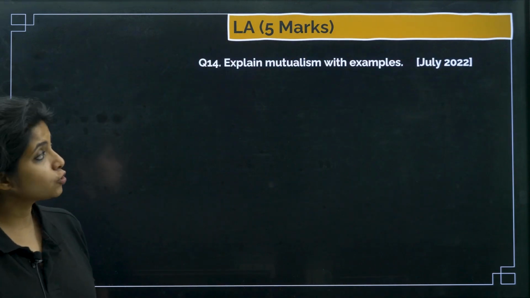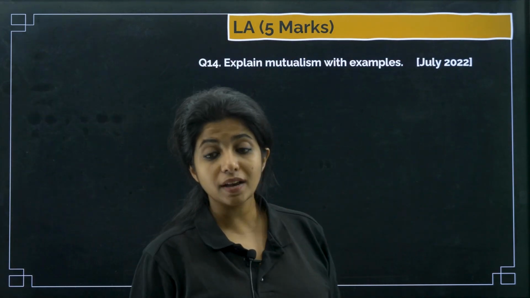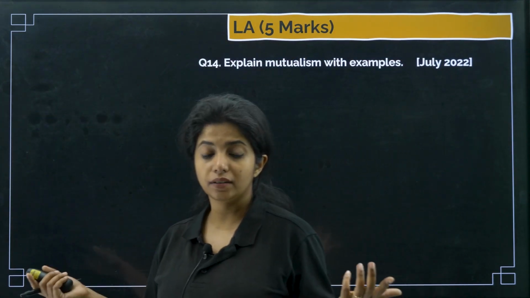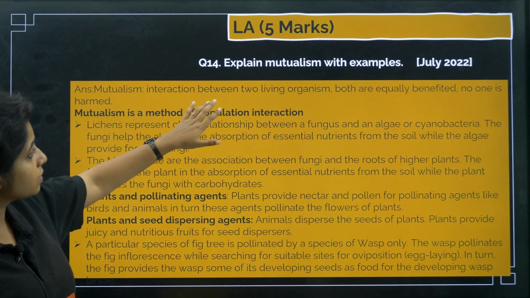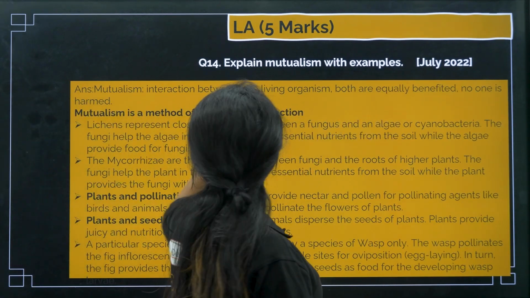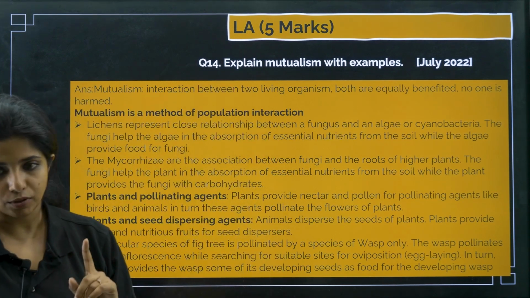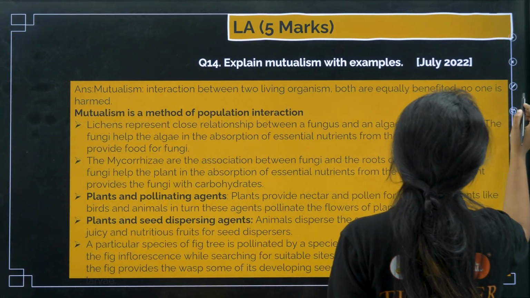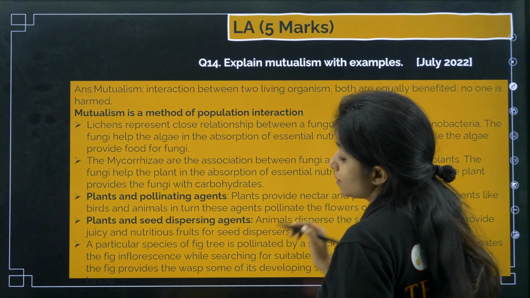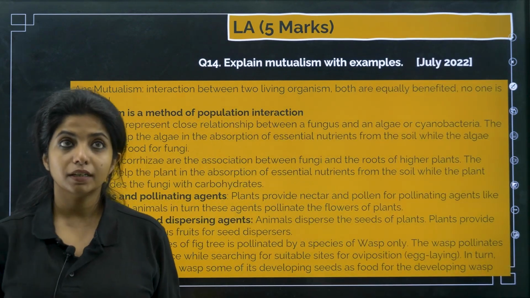Now, explain mutualism with examples. Mutualism as in both of them have to be getting the benefit of it. So you have to give certain examples. Mutualism is an interaction between two living organisms, both are equally benefited, none of them is harmed. First example is lichen, my dear children.